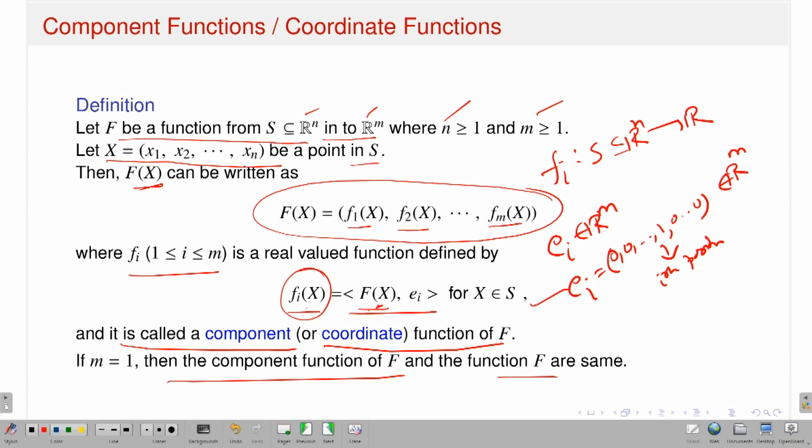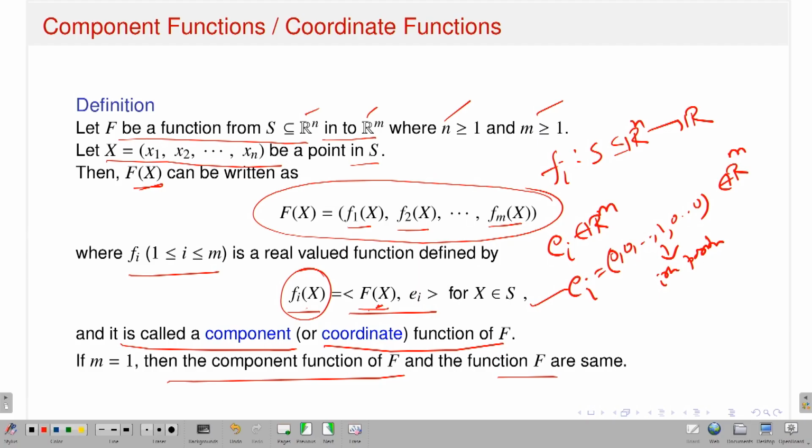Because later on you will see, like earlier we have seen, if I have a sequence capital Xk, then we will have corresponding n many coordinate sequences, and we have seen that convergence of the sequence capital Xk is equivalent, if and only if the convergence of the component sequences. Or boundedness of the component sequences implies the boundedness of the sequence capital Xk. So these are the properties we have already observed in the context of sequences.